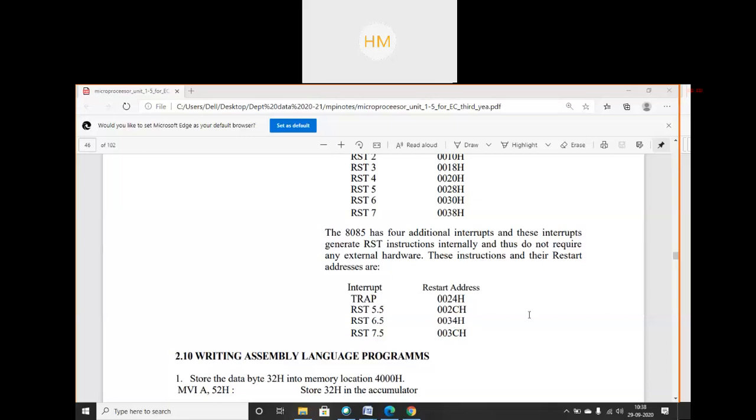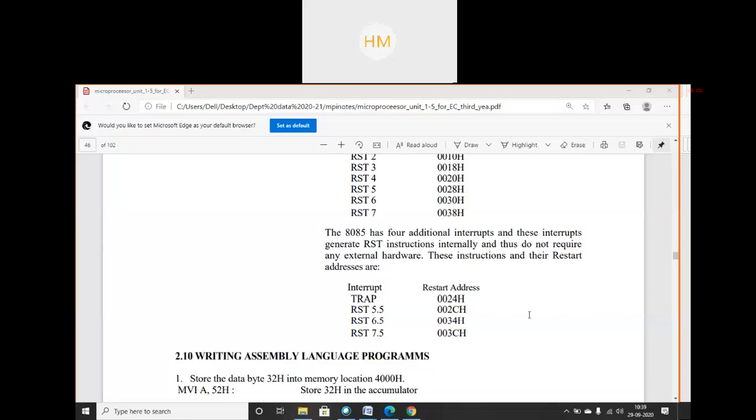MOV is used to transfer register to register. So I will use the MVI instruction: MVI A, 32 hex. By using this instruction, you can store your data into the accumulator.